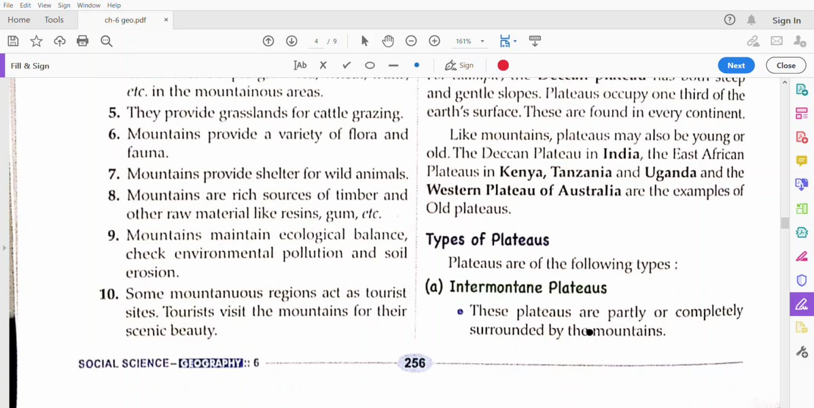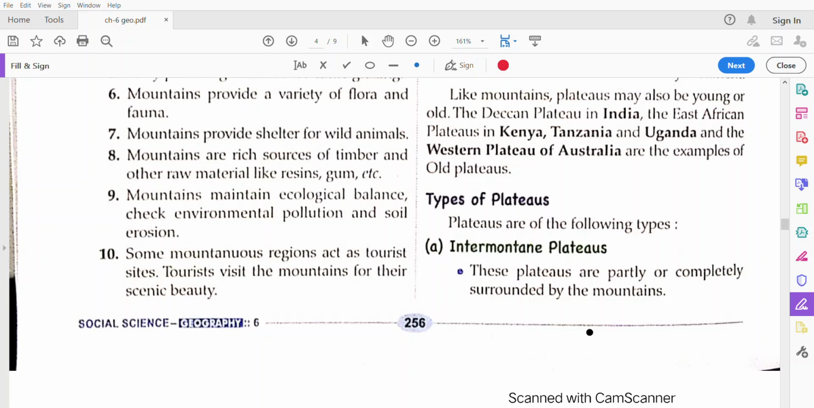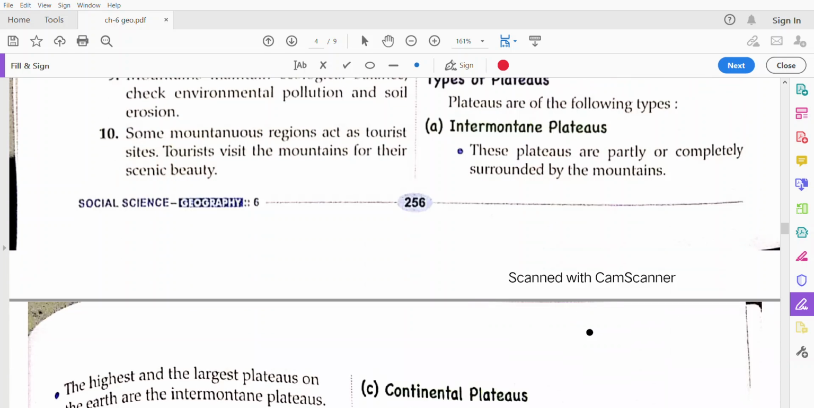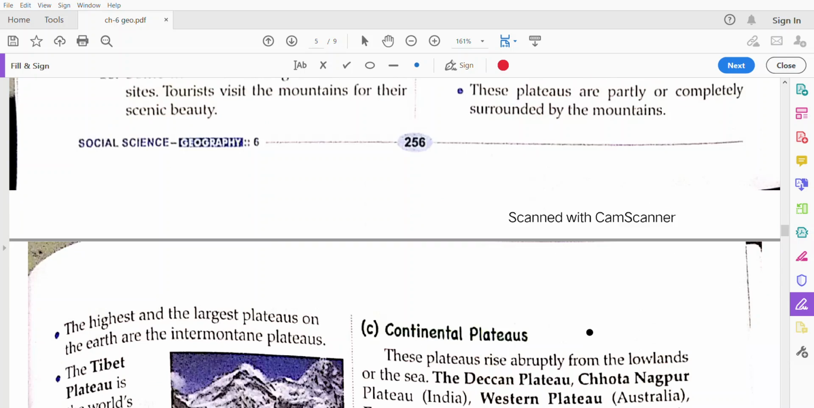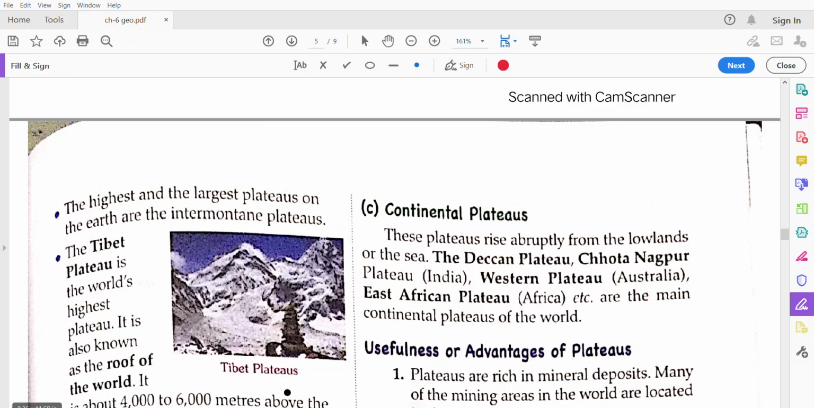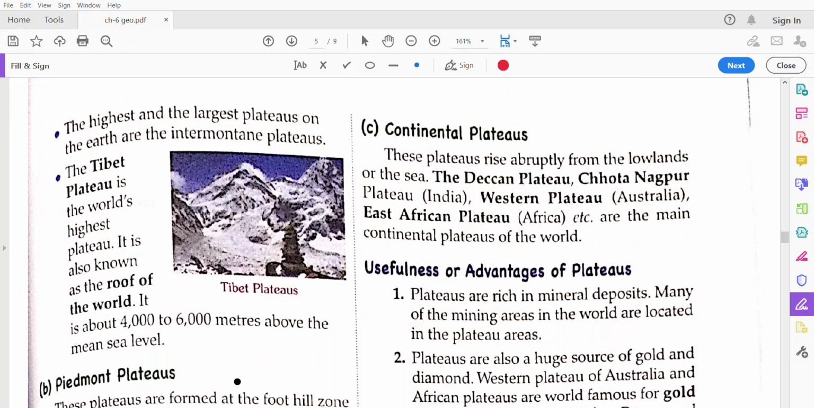The plateaus are divided into three types. First is the intermontane plateau. These plateaus are partially or completely surrounded by mountains. That is called an intermontane plateau, in which the plateau is surrounded by mountain ranges. The highest and largest plateaus of the earth are intermontane plateaus. The Tibet plateau is an example of this intermontane plateau.